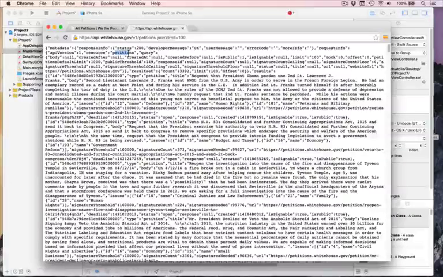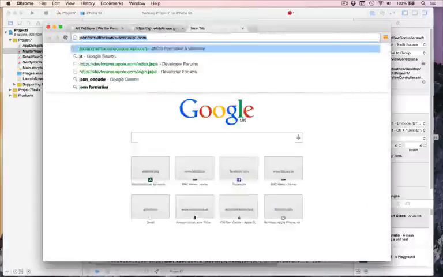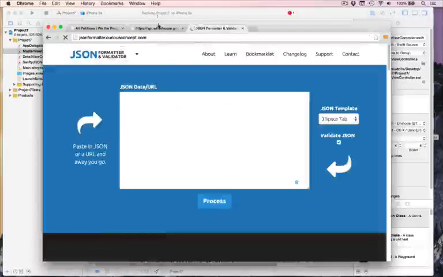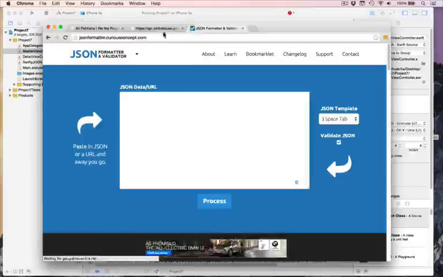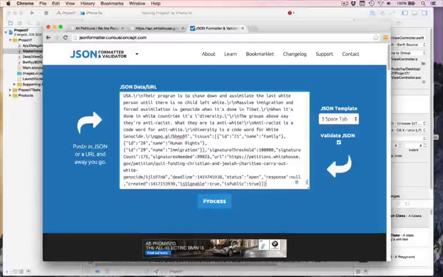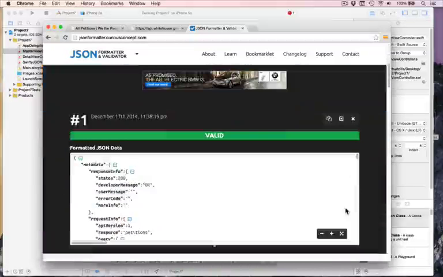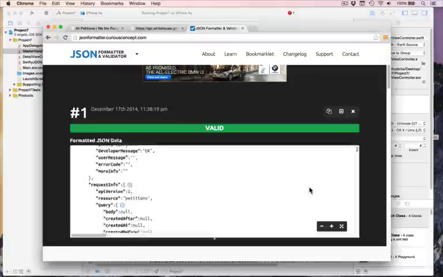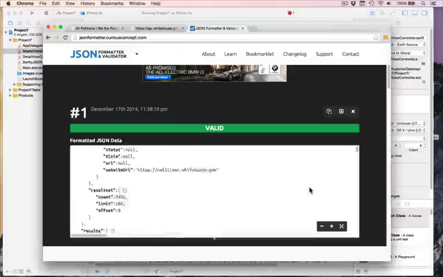Now, what I normally find useful when looking at this kind of thing is to use something like JSON formatter, because you can literally paste JSON in there. So I can go in here and select all that text and paste it in here and press process, and it will format it nicely. There we go. So I can now see the JSON much, much more clearly thanks to JSON formatter.